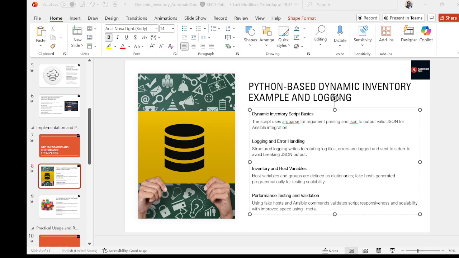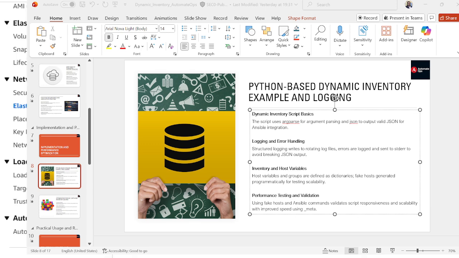A well-designed script never prints errors to stdout, because Ansible expects pure JSON output. Errors must go to stderr, while logs go to separate files. So let me show the code here, but we will not do any lab today. I'm just showing it for example purposes.